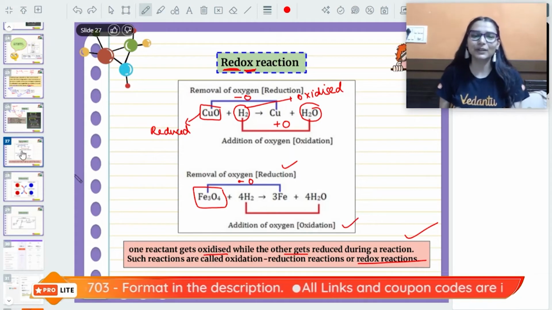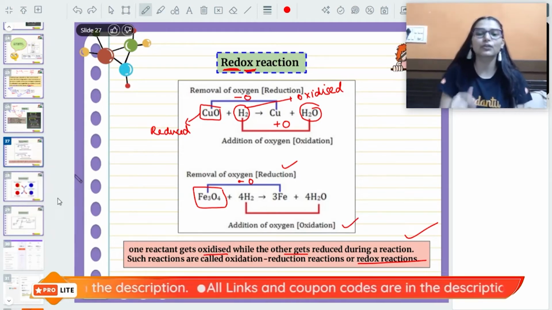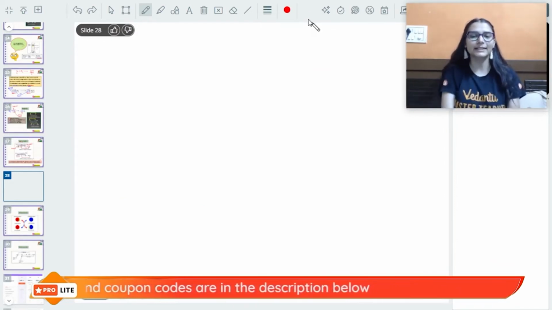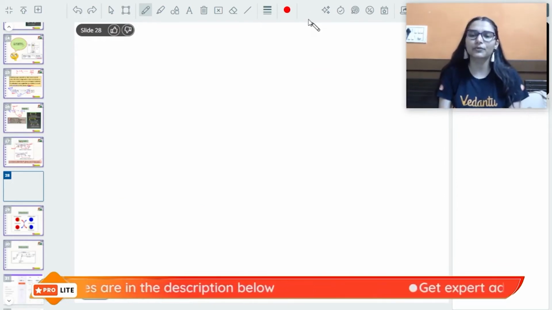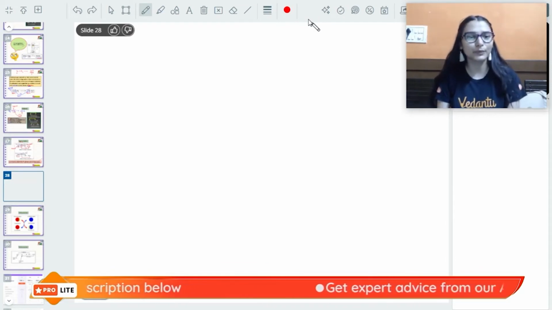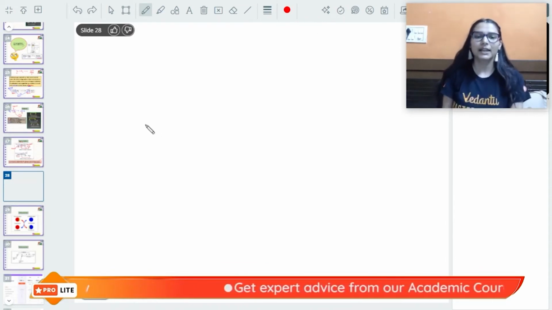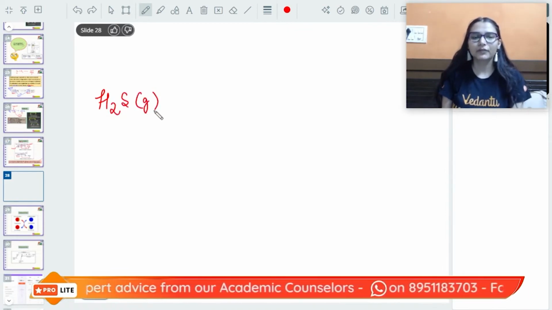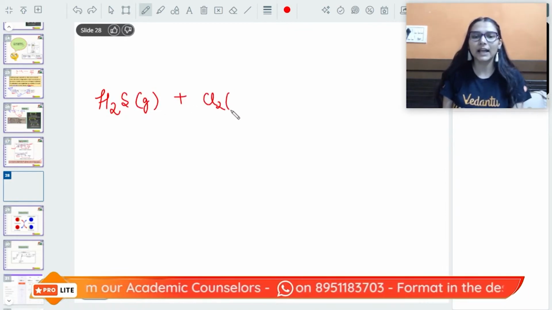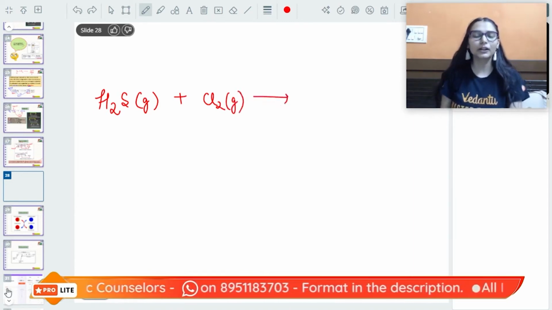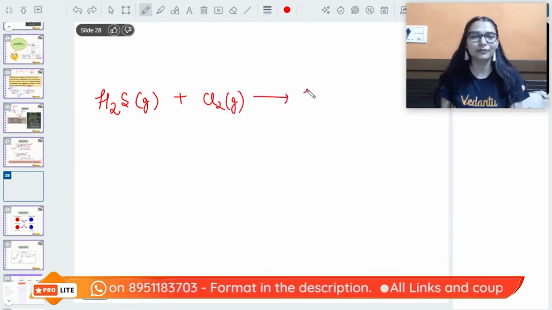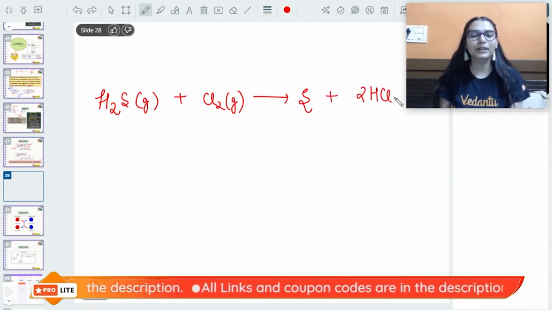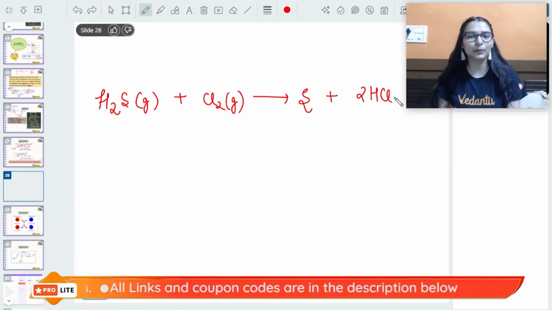है ना? This will be a redox reaction. ऐसे ही देखो और example I'm going to show you, जहाँ पे you can simply see any reaction where oxidation reduction is taking place in the same reaction. Let us have one reaction, hydrogen sulfide gas. When you are going to pass chlorine gas through this, chlorine is more reactive than sulfur. It will displace sulfur and will be combining with hydrogen to give us HCl.